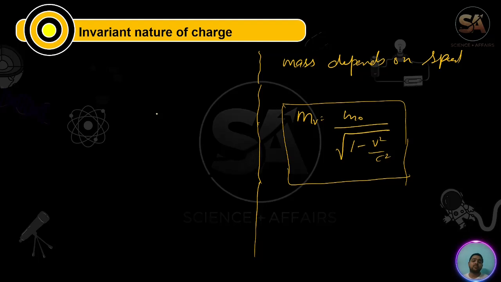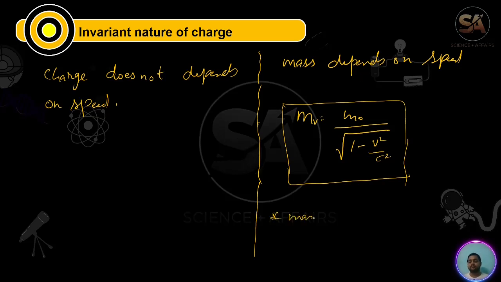But charge does not depend on speed. Why? Because charge is invariant, and mass is variant.